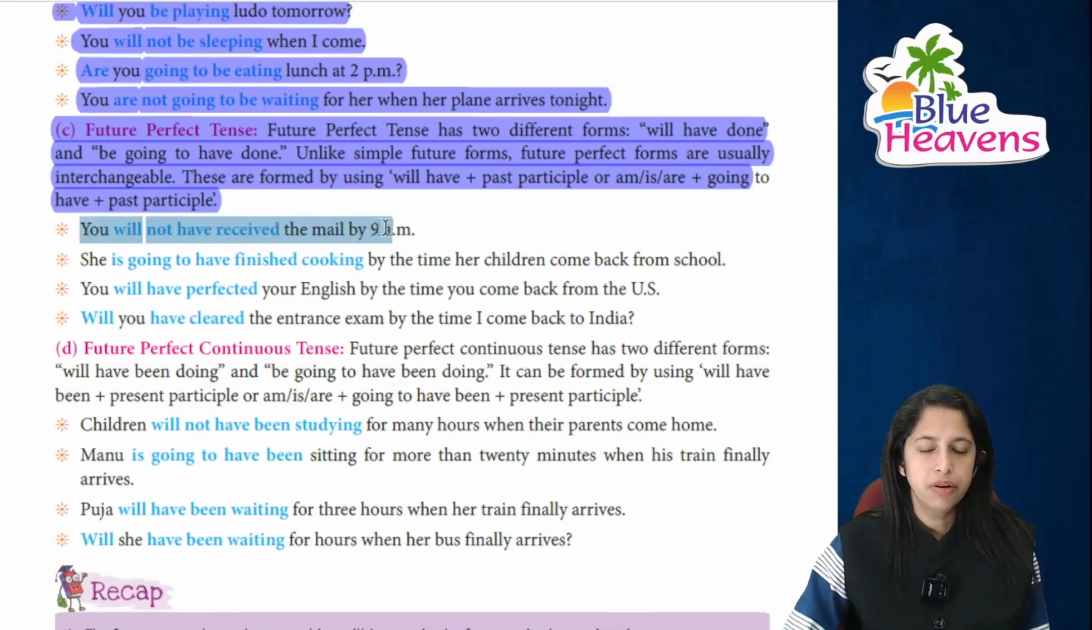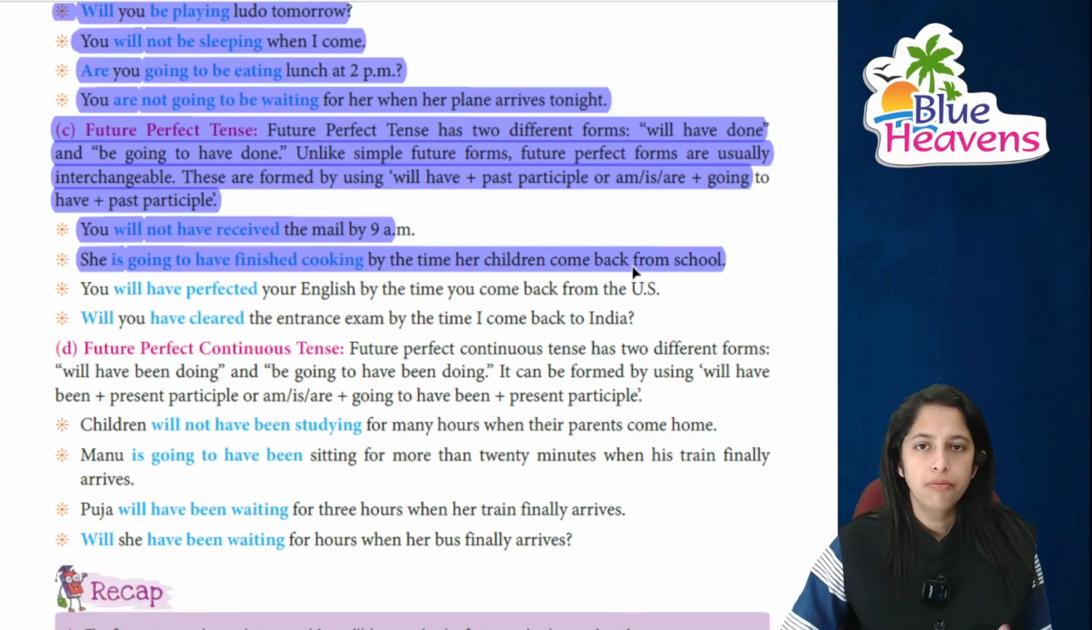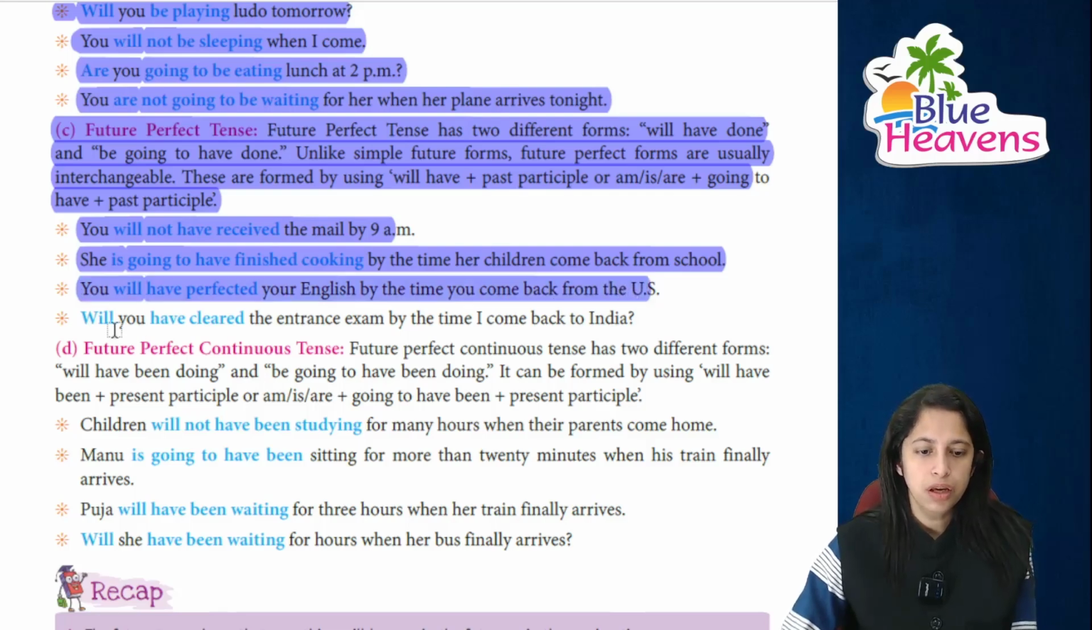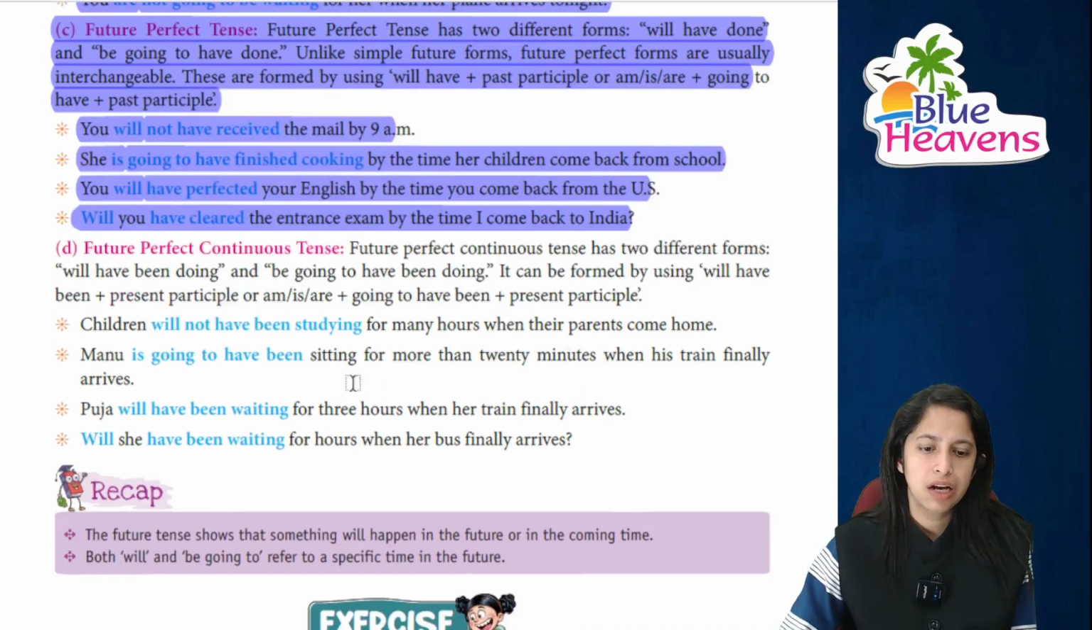You will not receive the mail by 9 p.m. Right? She is going to have finished the cooking by the time her children come from school. जब वो school से आएंगे. You will have perfected your English by the time you come back from the US. Will you have cleared the entrance exam? Will you have cleared the entrance exam by the time I come back to India?